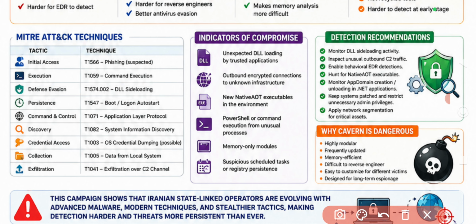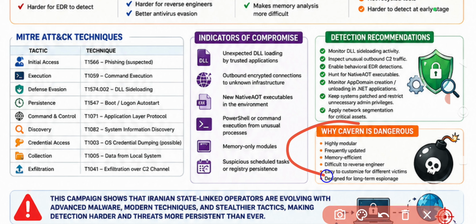Coming to detection and recommendations: monitor DLL side loading activity, inspect any unusual outbound C2 traffic, enable behavioral EDR detection, hunt for native AOT executables, and monitor AppDomain creation. Then keep systems patched, restrict unnecessary admin privileges, and apply network segmentation for critical assets.